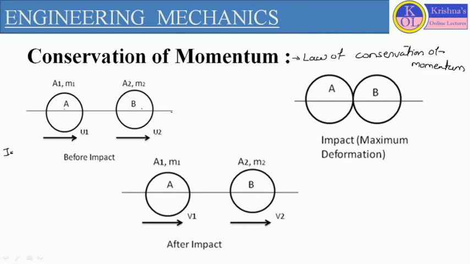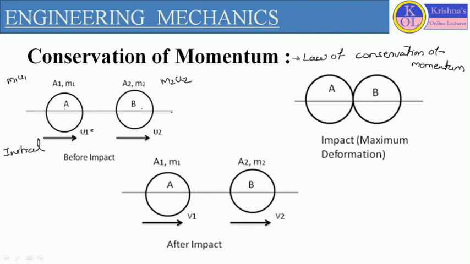These velocities we consider as initial velocities. The two objects have masses m1 and m2, so we can consider the momentum as m1 u1 and m2 u2.